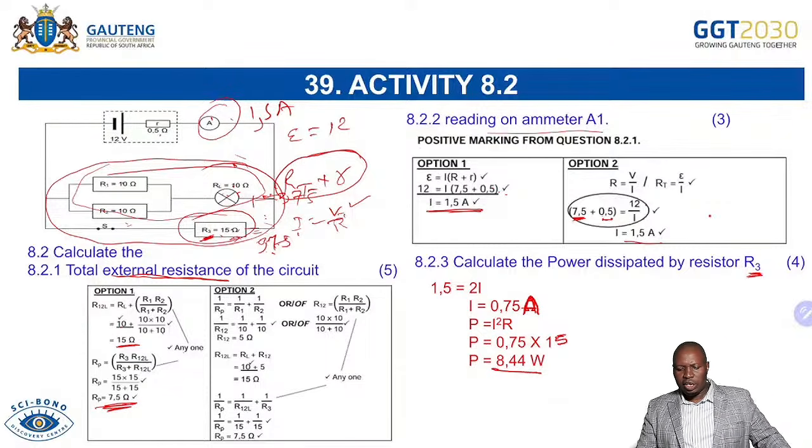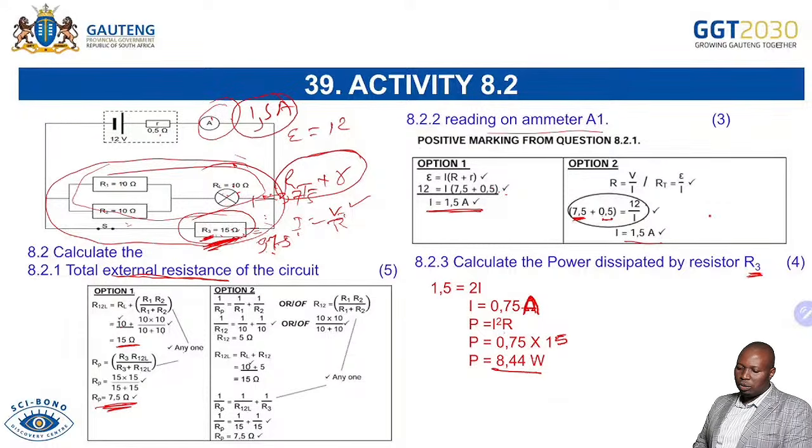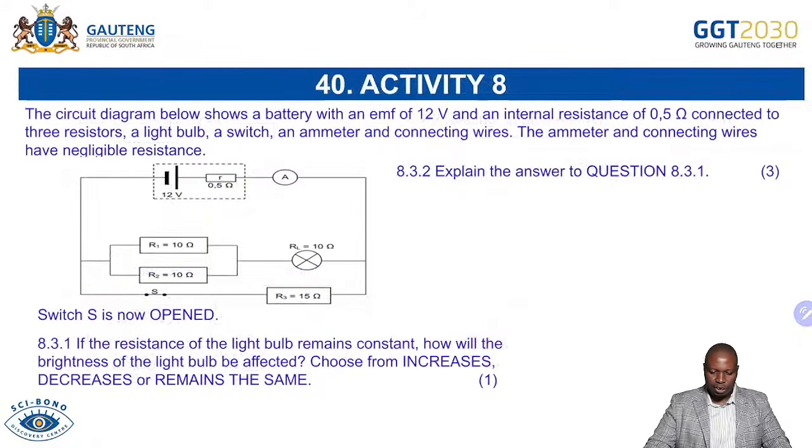So definitely you are able now to see that, okay, for me to be able to calculate power, already I know the current total is 1.5, but because this is 15 ohms and 15 ohms, it will split the current equally. Hence, we are going to say the current is 0.75 that comes to this 15 ohms, because they said we must calculate for R3, and then you're able to do your calculation and get power. Don't forget the SI unit for power is in watts, that capital W. It's important that you write that. I hope this helps you as you prepare for your electricity.